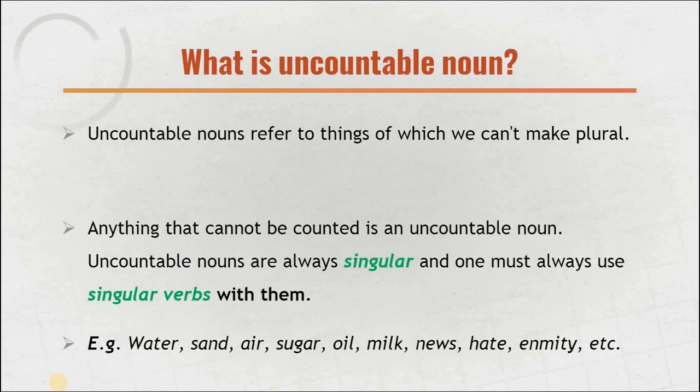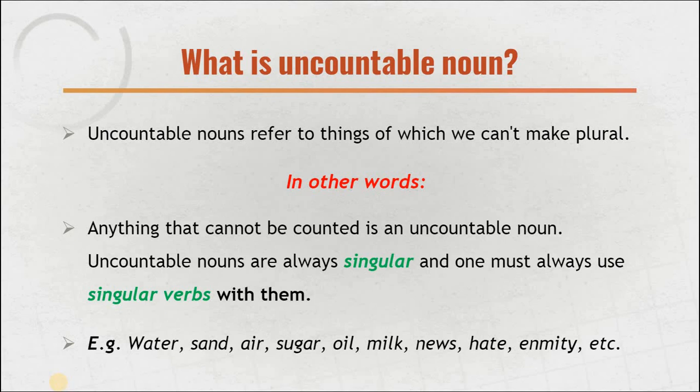Now, the opposite of the countable noun is the uncountable noun. Uncountable nouns refer to things of which we cannot make plural. In other words, in the simplest way, you can say anything that cannot be counted is an uncountable noun. Just put those words in the opposite way. Whatever I said earlier in the previous slide, all of what I discussed, make it opposite of this.